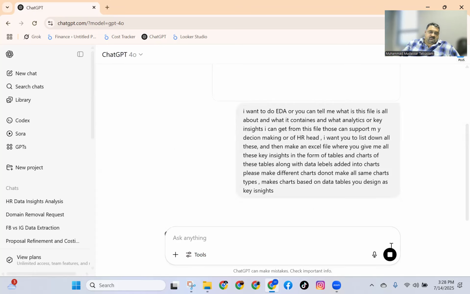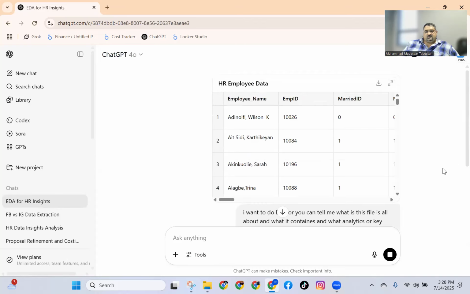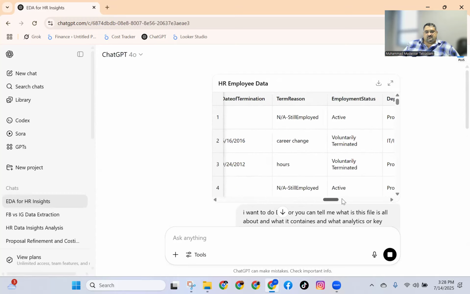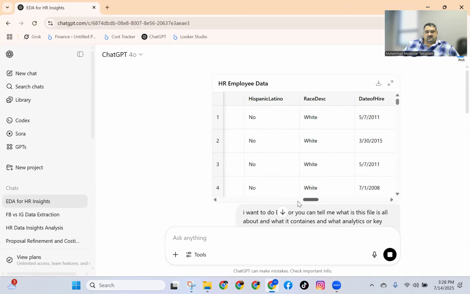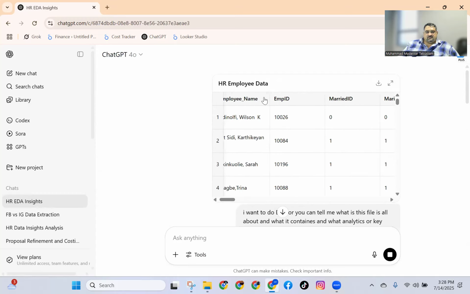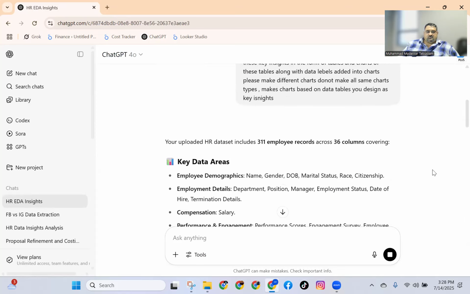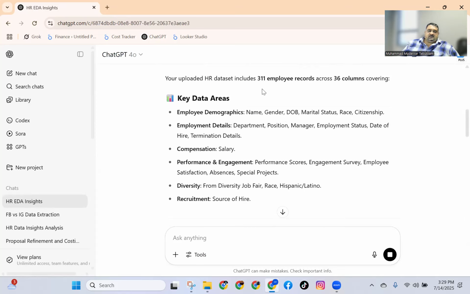I click enter. So what will happen? See, first of all, it has read what this data is. It is showing that this data is in this shape and form. So it is trying to understand what it is.